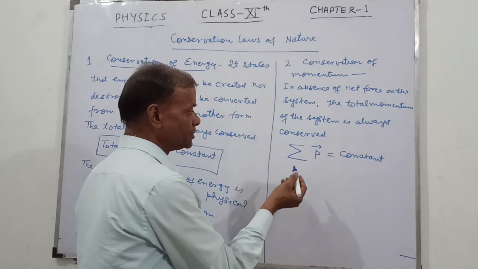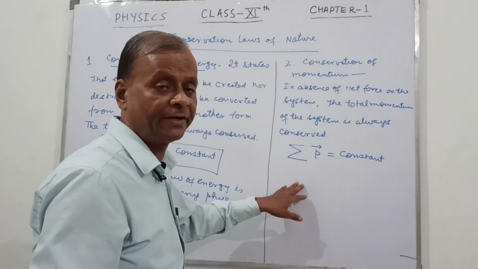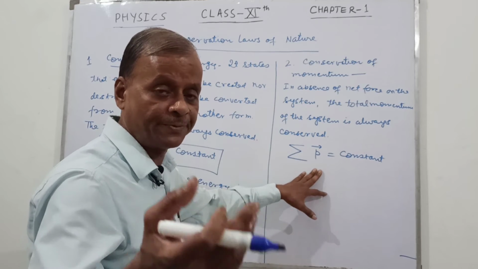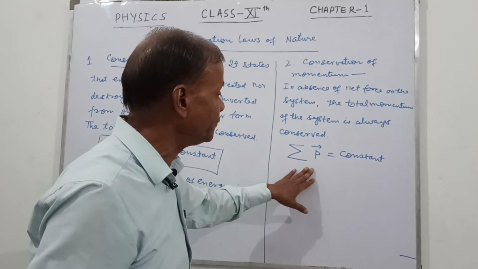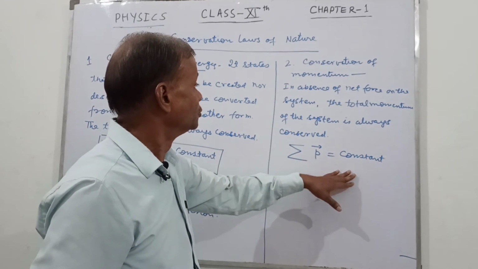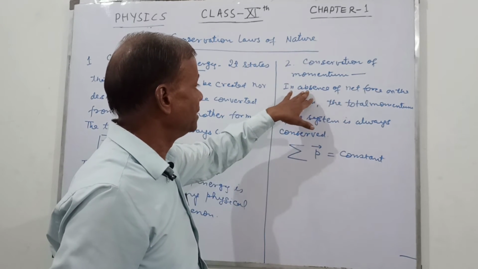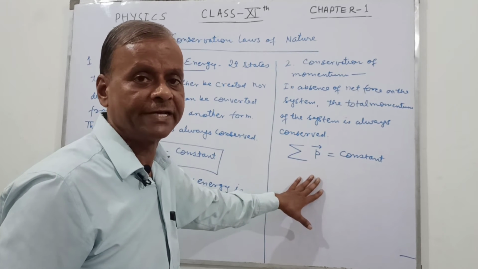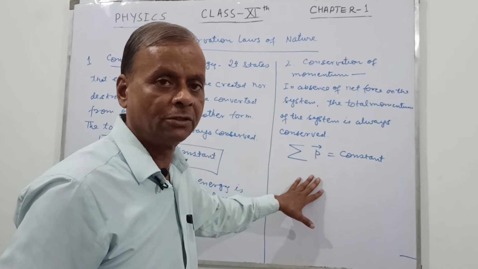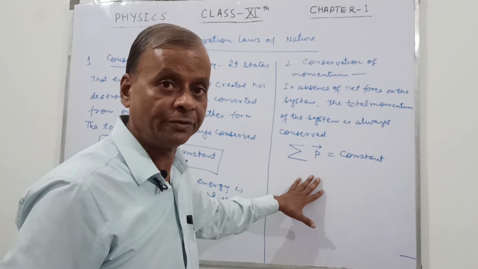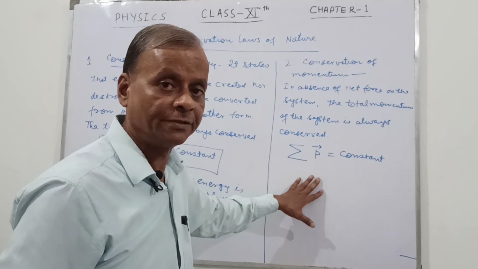where P is the total momentum of the different particles. So we take the sum P1 plus P2 plus P3. This is the vector sum of all these, and this is equal to a constant. This law applies when the net force on the system is zero. This is derived from Newton's second law of motion. So the particle is not accelerated, but is moving with constant velocity.